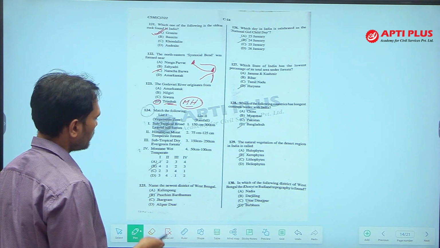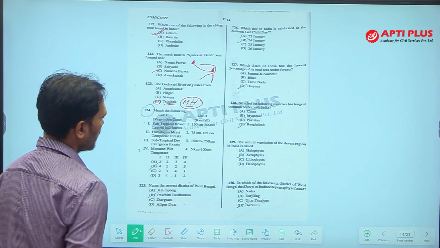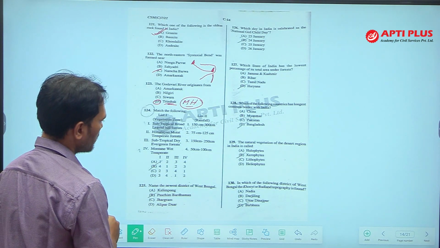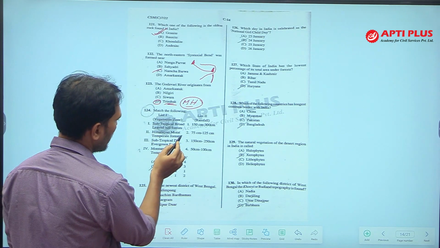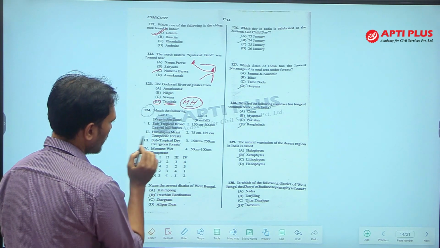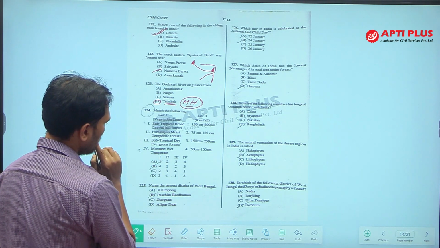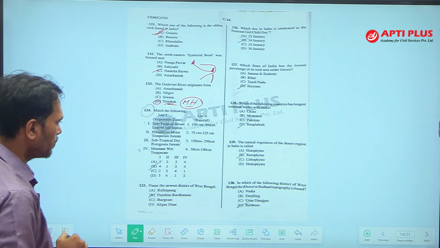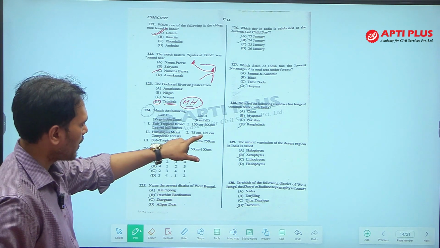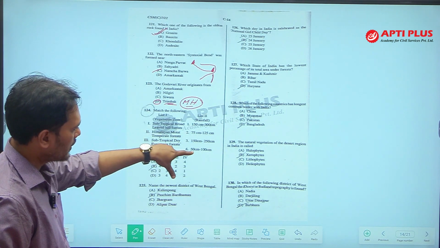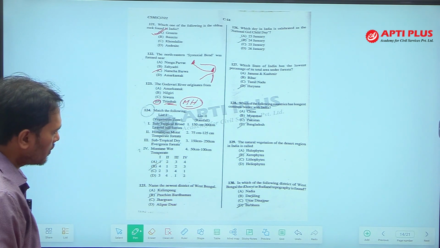First thing, subtropical broad-leaved forest. Himalayan moist temperate forest, evergreen forest. Just let me think, because here 75 to 125 and 50 to 100 centimeter are both given, so they overlap one another.